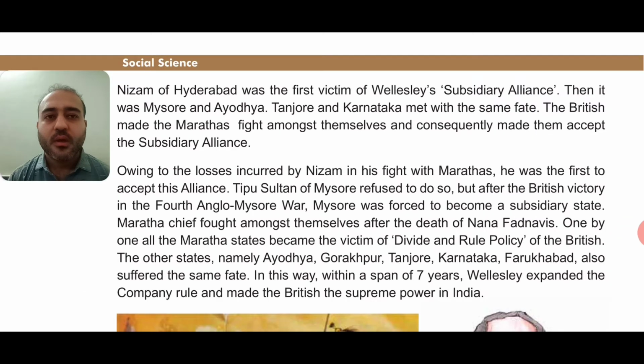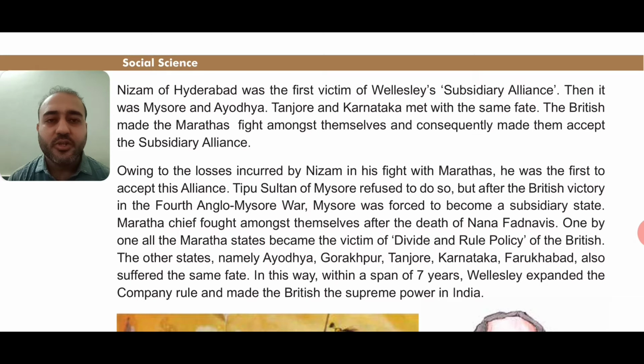Now, victim means what? Victim means a person who is injured or killed, right? In Hindi we say shikar, right? So ultimately victim means a person who is harmed or injured or killed. So Nizam of Hyderabad was the first victim of Wellesley's subsidiary alliance. So why are we using the word victim?